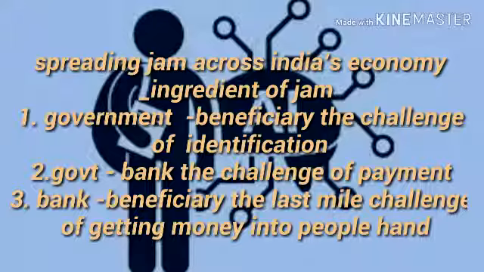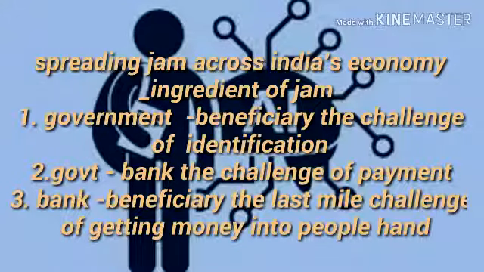Suppose the government wanted to transfer 1,000 rupees to every Indian tomorrow. The first requirement is that the government must be able to identify the beneficiary. Second, the government must be able to transfer the money to the beneficiary, and the beneficiary must be able to easily access their money. Failure of the first aspect leads to inclusion error, or leakage: benefits intended for the poor flow to ghost households, resulting in fiscal loss.